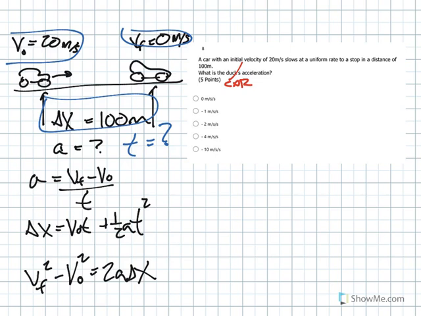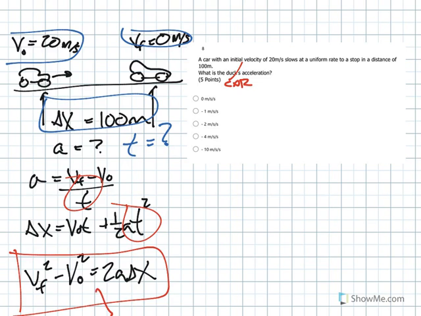The other ones require time. You could do an intermediate step and determine time, but it's already been done for you, which is how we derived this equation. And we're looking for acceleration, so now we need to solve this for acceleration. And this requires algebra.